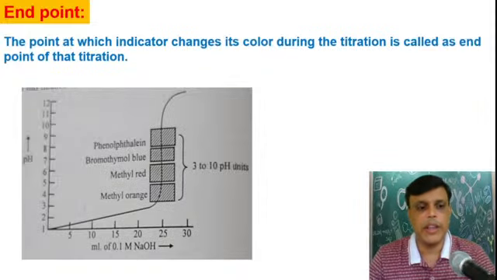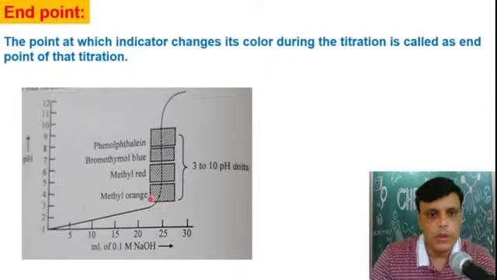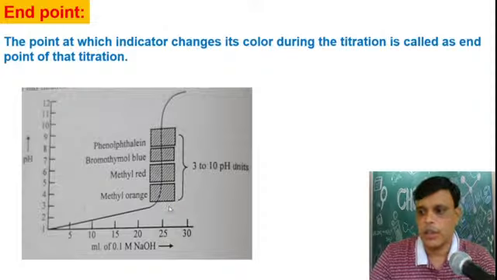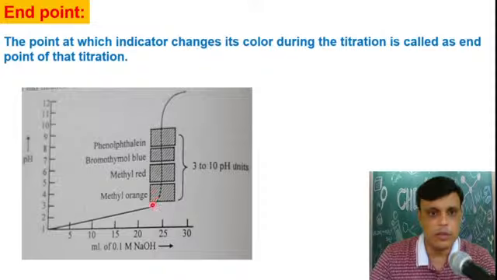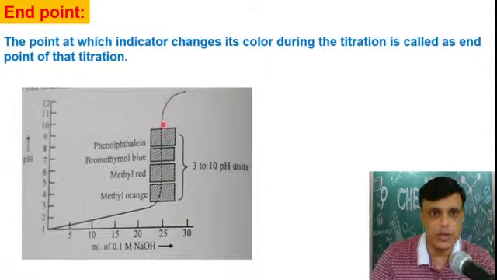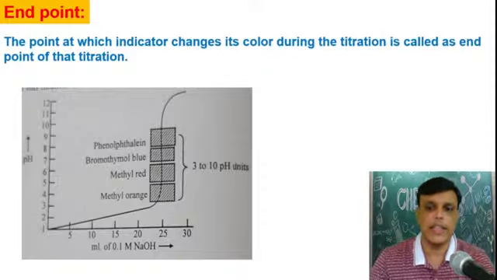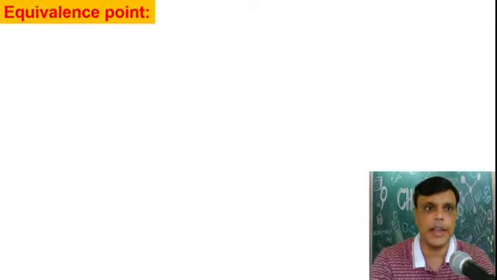See here, from where the indicator starts showing color change, so near about 25. Correct, Sumit is saying 25. Okay, so from this point, 24.9 to 25.9, that means 25. So the value of the end point in this figure is 25 ml. Okay, good. So this is the end point.